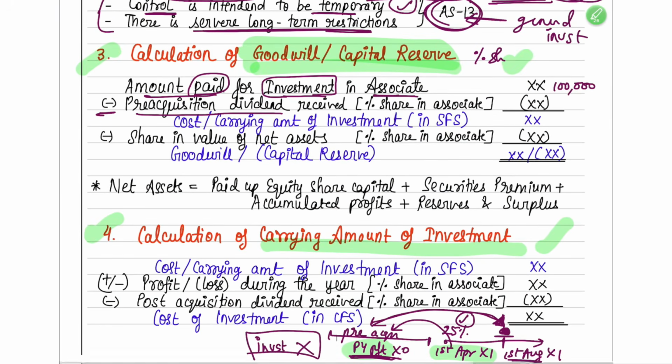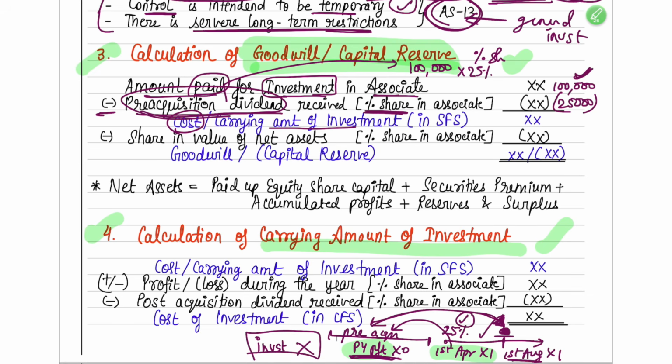So when you calculate the cost of investment, you invested 1 lakh rupees, and suppose the company has announced a pre-acquisition dividend of 1 lakh rupees. In that total dividend they have announced, you have to calculate your percentage share. Suppose your share is 25 percent. So 25,000 is the income you have received in the current year as a pre-acquisition dividend. This dividend is not your earning, because you were not an investor, but still you have received it because in the current year when they announced, you were there and got the dividend.